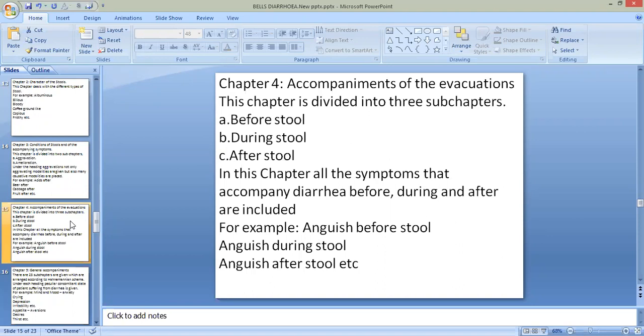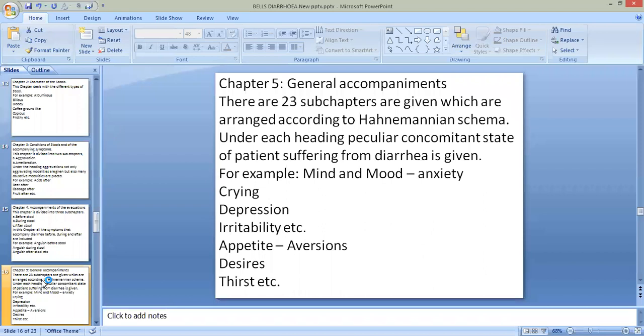So all the accompaniments present either before, during, or after stool, present at all these stages of the stool. We have to search these accompaniments because they are very helpful to repertorisers.